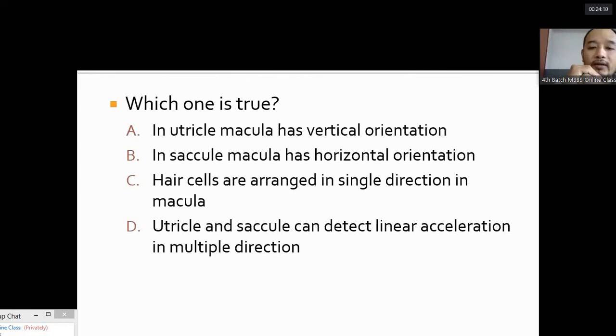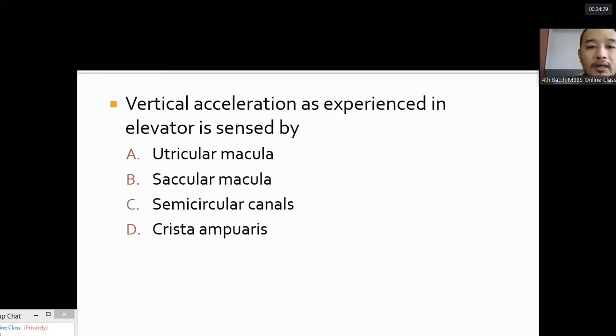Utricle and saccule can detect linear acceleration in multiple directions. Yes, this is true. The utricle and saccule macula have hair cells oriented in different directions, so they can detect movement in different directions, but in the same plane. In the horizontal plane, the utricle detects. In the vertical plane, the saccule detects. Now, vertical acceleration experienced in an elevator is sensed by the saccular macula, which detects the vertical movements.